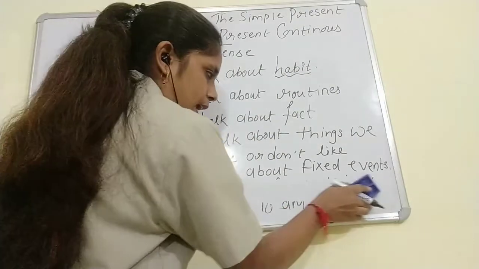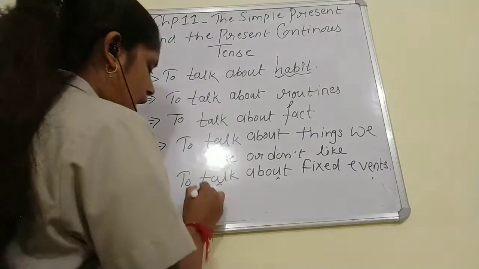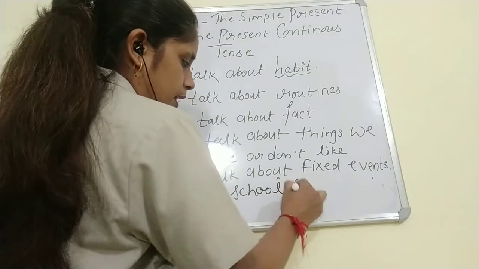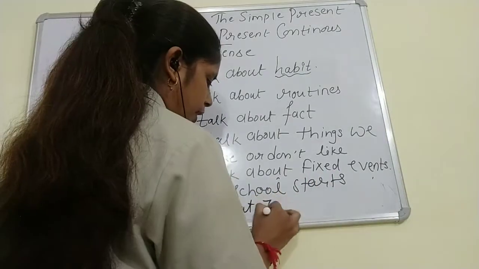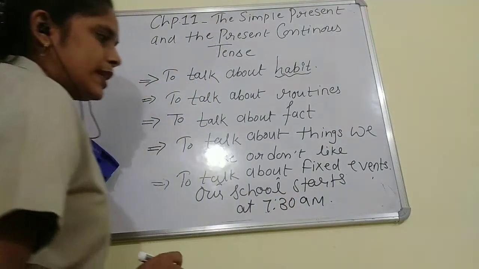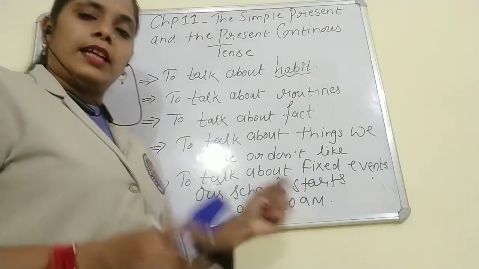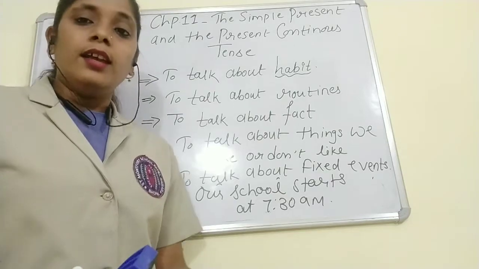Let's see one more example. Our school starts at 7:30 a.m. It means here the timing is already scheduled. The event is already scheduled.